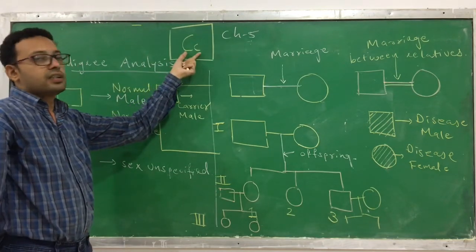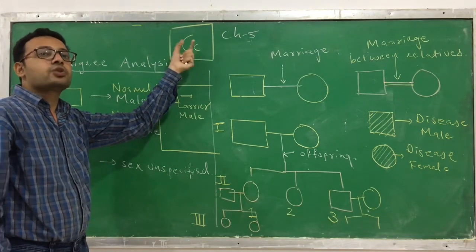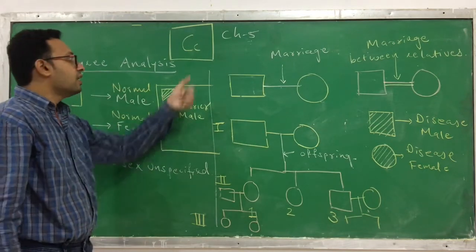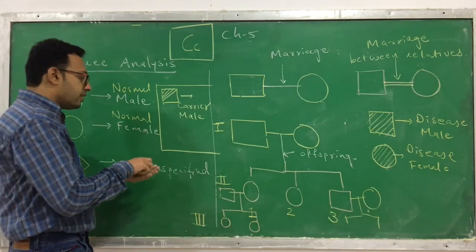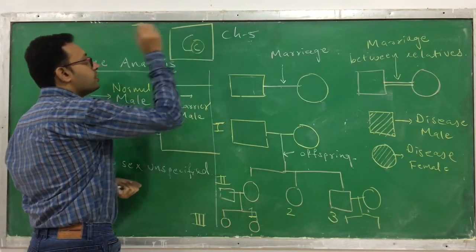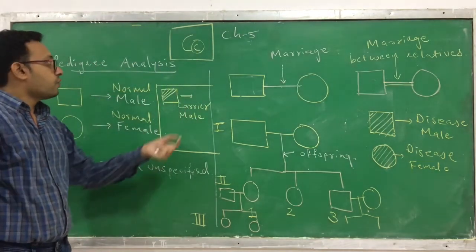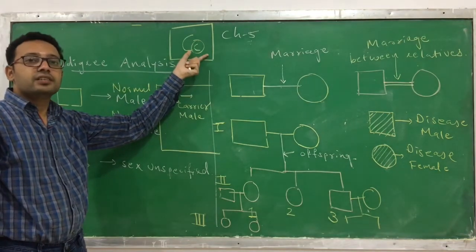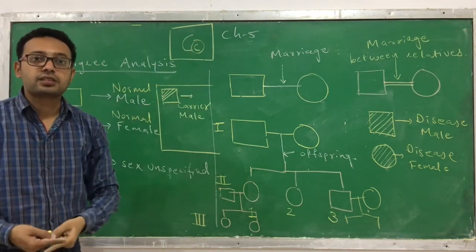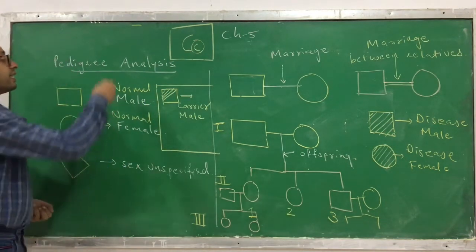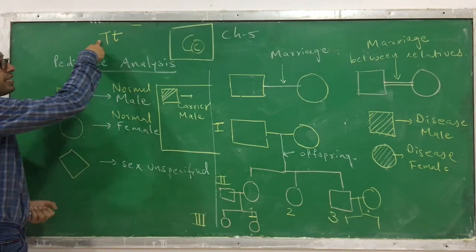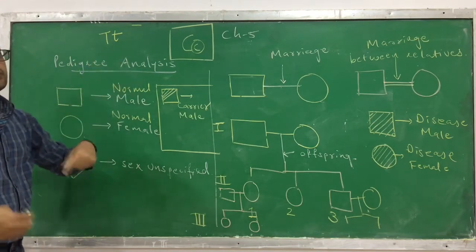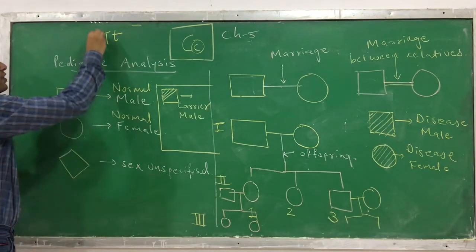Obviously the dominant will express, so here the capital C is expressed, recessive will not express in the presence of dominant. Now assume that this small c is responsible for disease. Like say capital T and small t, this is a very easy example. You know that capital T is for tallness, small t is for dwarfness.